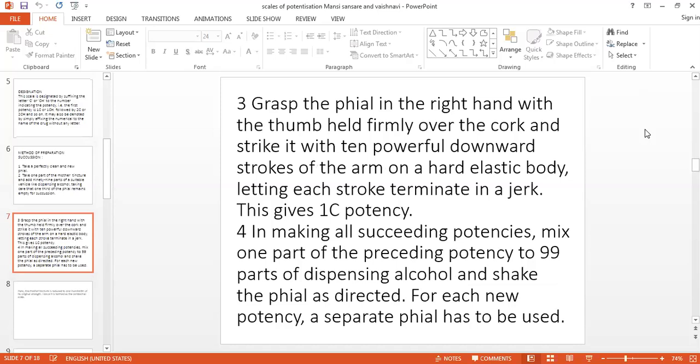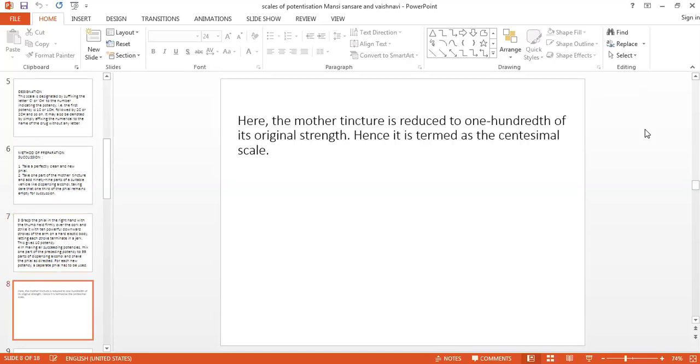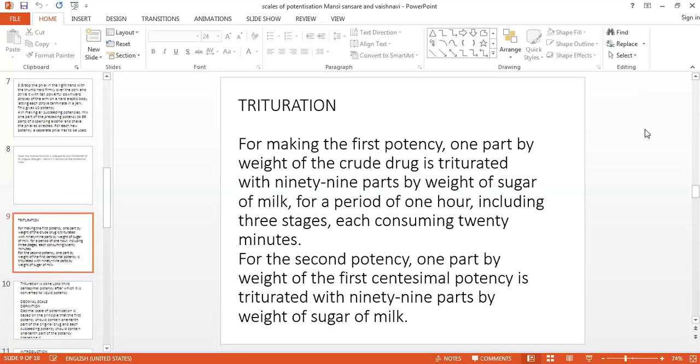For the preparation of the 2C potency, again take a new fresh vial, take 1 part of 1C potency and 99 parts of suitable vehicle, it may be dispensing alcohol, it may be dilute alcohol. Hold that vial in the right hand, keep your thumb on the cork, and give 10 downward strokes of equal power. In this way, you will get 2C potency. For the next potency, again follow the same procedure with the ratio 1:99.